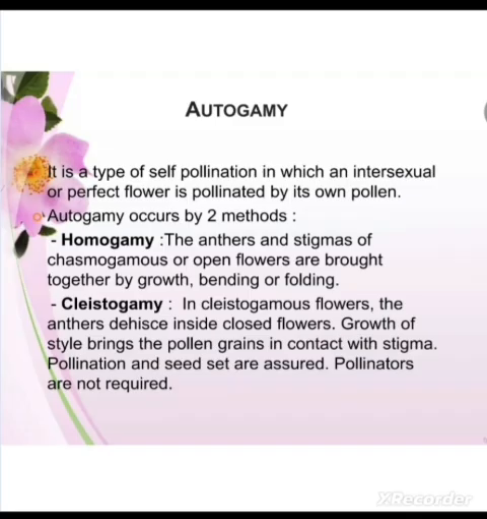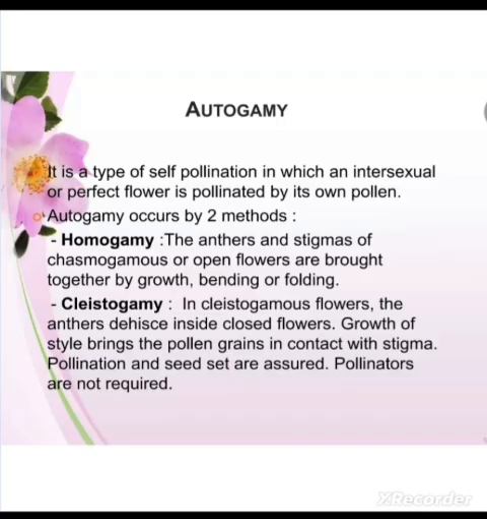But when these are normal, exposed flowers, complete autogamy is rather rare. There may be a chance that pollen may also come from other flowers, so cross-pollination chances may be there in such exposed flowers.